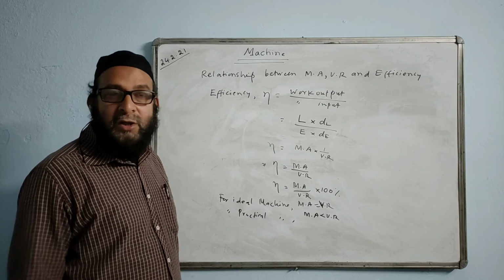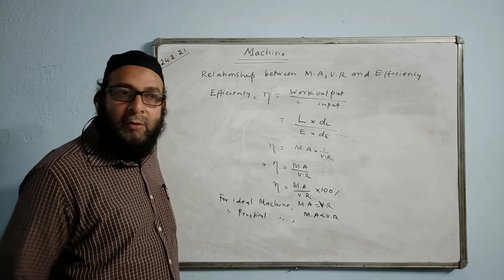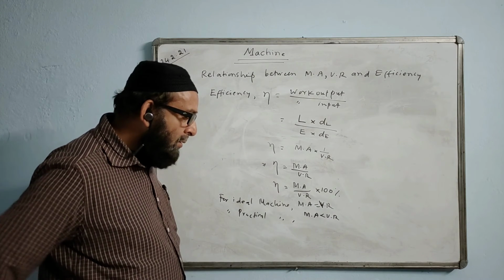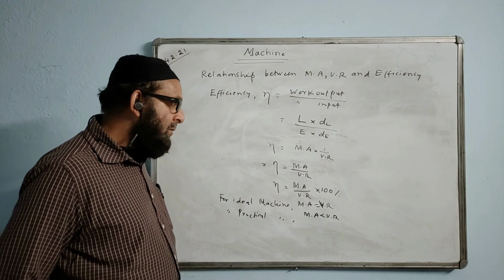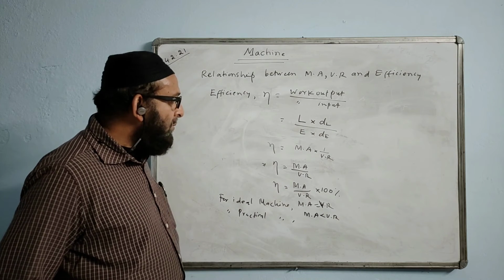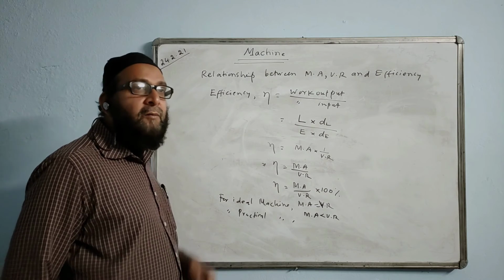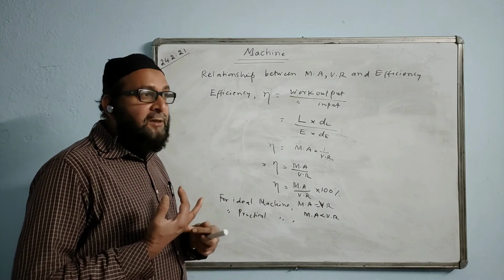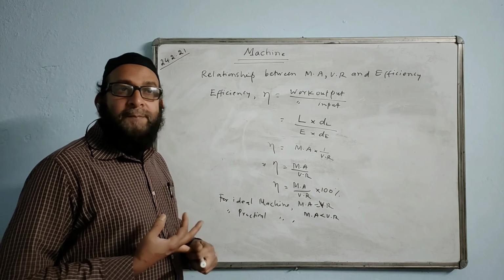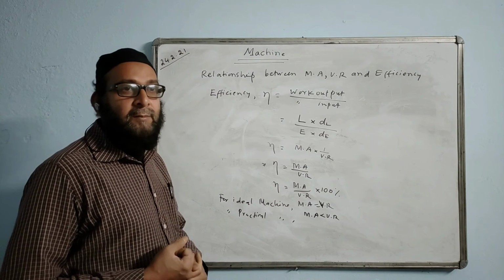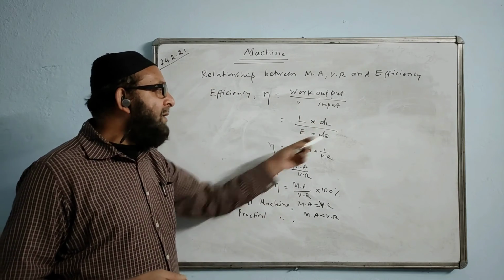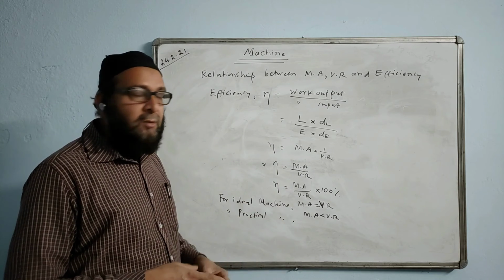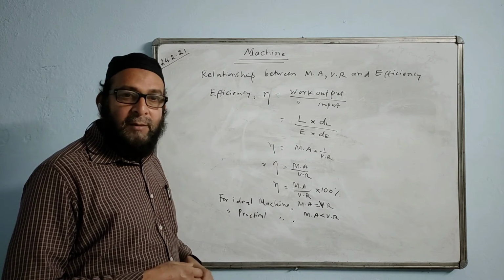Okay, these three ratios are related to a machine. One of the ratios does not change for a particular machine. You know which one does not change? Yeah, VR. Why does VR not change? VR, velocity ratio for a particular machine does not change, whereas efficiency can be changed, whereas mechanical advantage can be changed. But VR is the displacement of the effort by the displacement of the load, the machine is already made, so that cannot be changed.